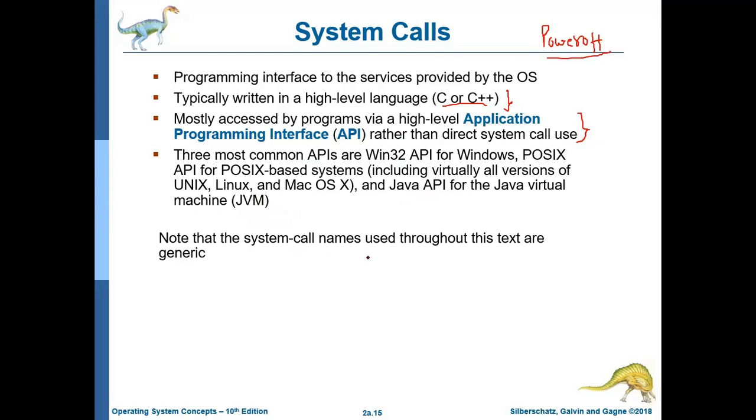Note that the system call names used throughout this text are generic. System call names means whenever we are using some kind of system call, that will be a normal system call you cannot use directly within any system. Suppose you are having Windows, Linux, Mac.